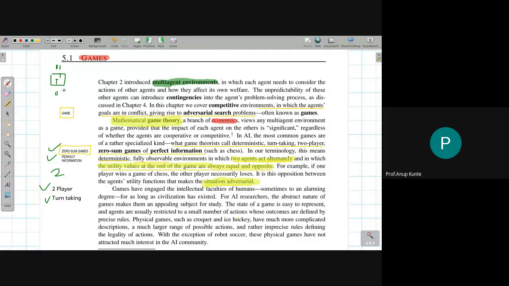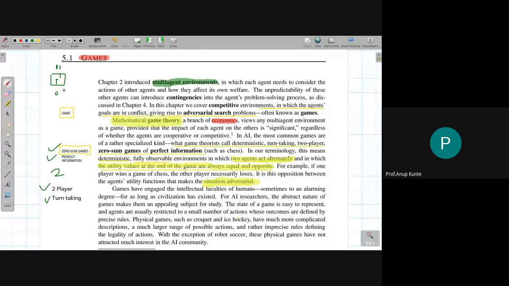Similarly, carom, the game that we generally play in leisure time, would also be considered turn taking. One player plays, then he waits for the other player for his turn. When the other player plays his turn, the first player again plays himself.